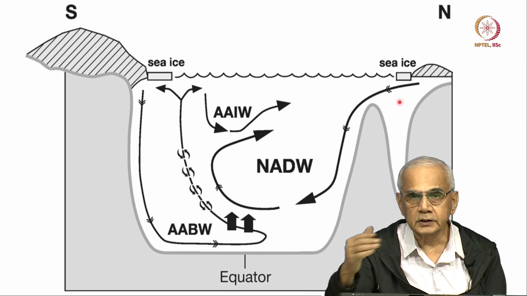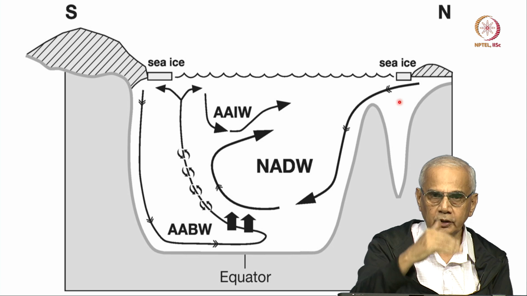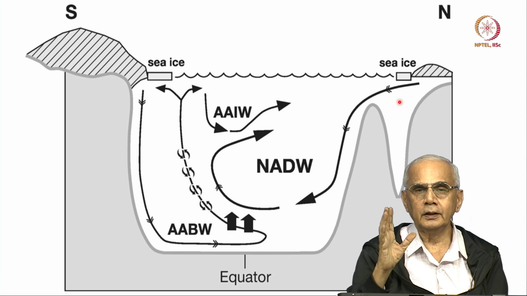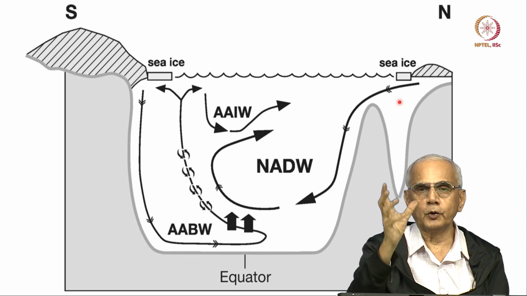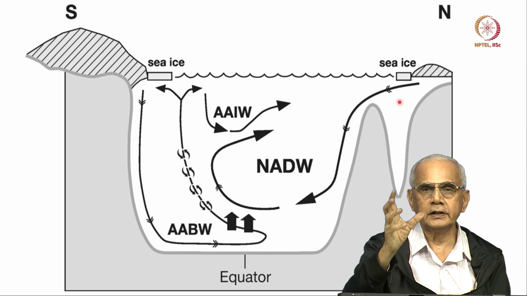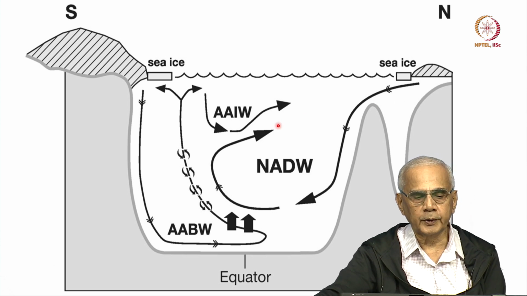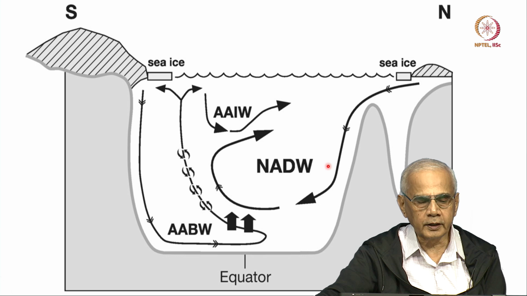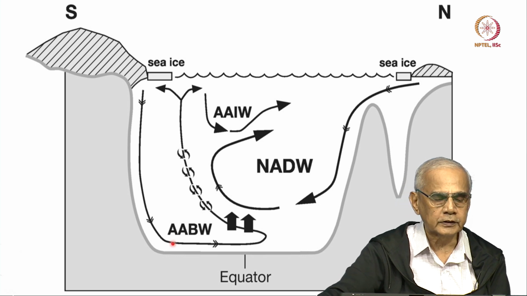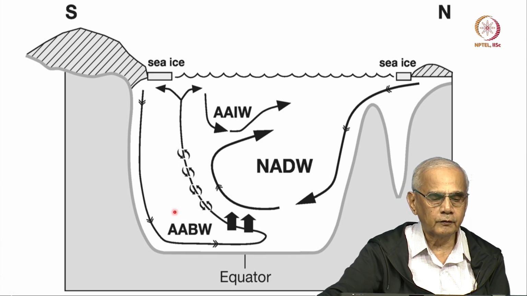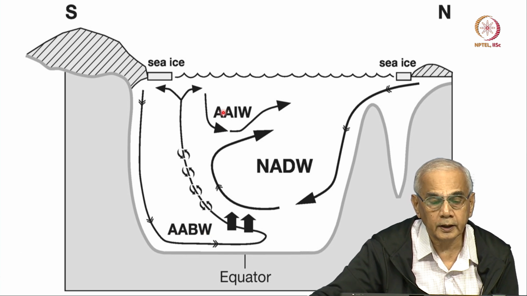Once it goes inside the ocean, below the mixed layer, the blobs of water maintain their identity, and so they are defined by it. If a certain temperature and salinity is called NADW, and if it is a different salinity and temperature, we know where it came from, we call it Antarctic bottom water.